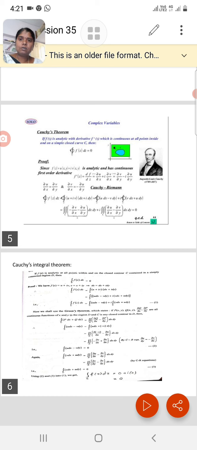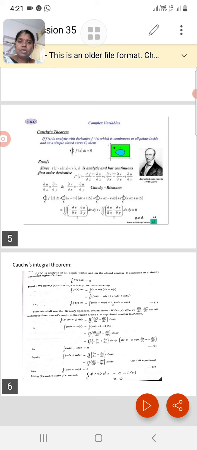In this video, we will learn about the most important term in mathematics, that is Cauchy's theorem in complex integration.